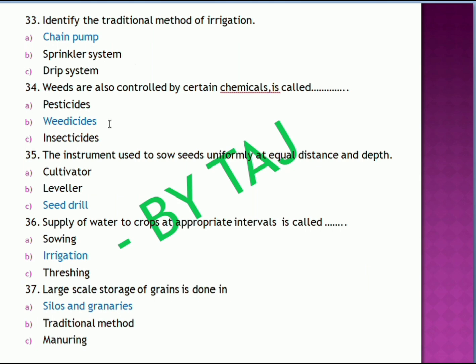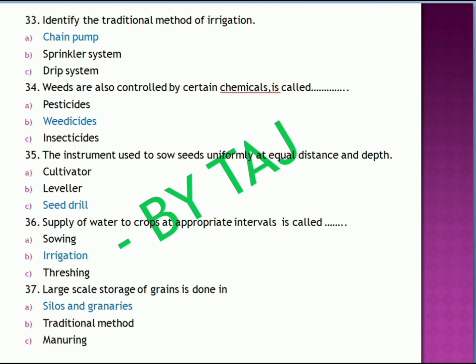Next question. Weeds are also controlled by certain chemicals, and these chemicals we call weedicides, not pesticides, not insecticides. The instrument used to sow seeds uniformly at equal distance and depth is what we call a seed drill.